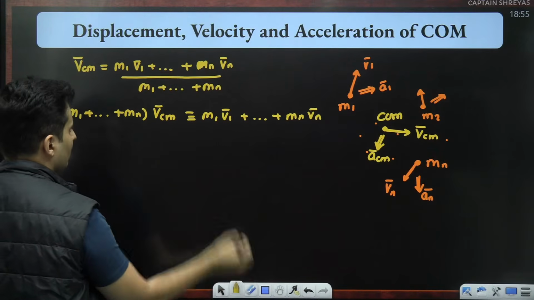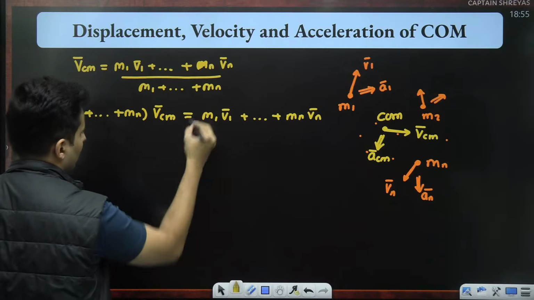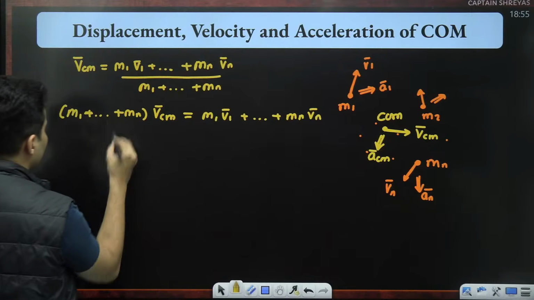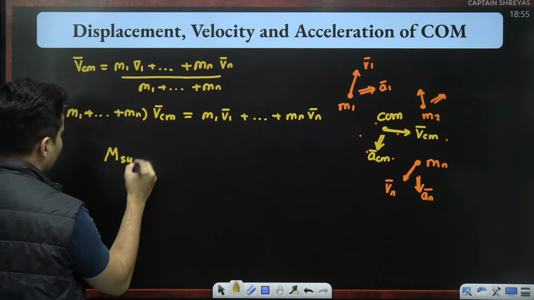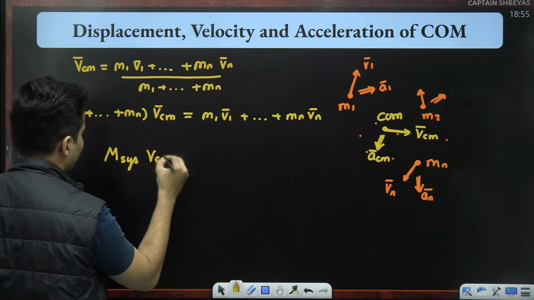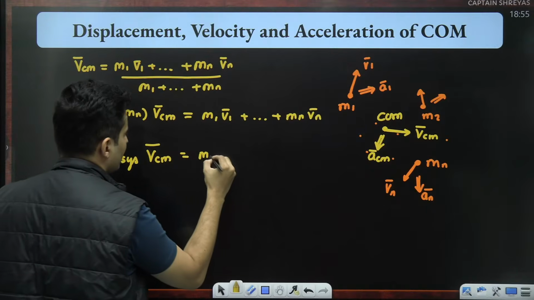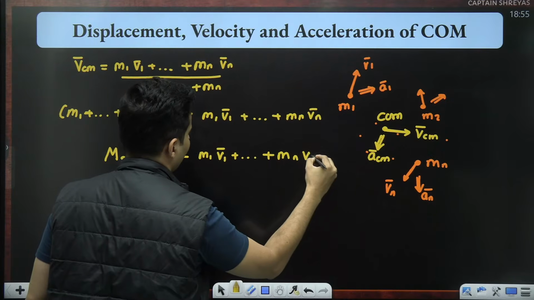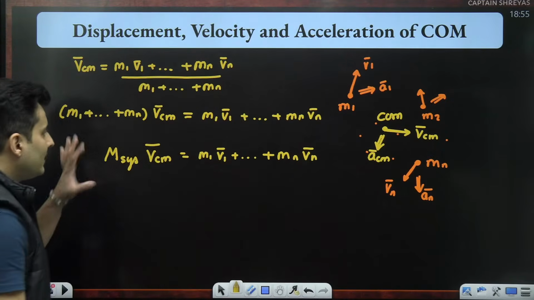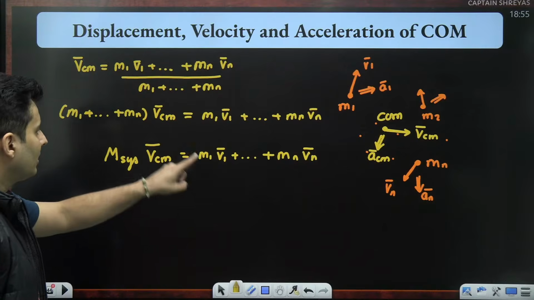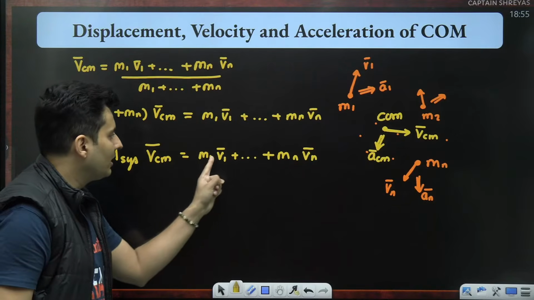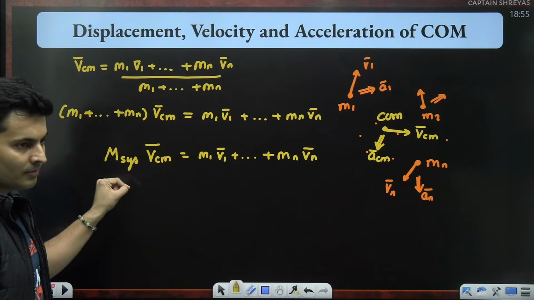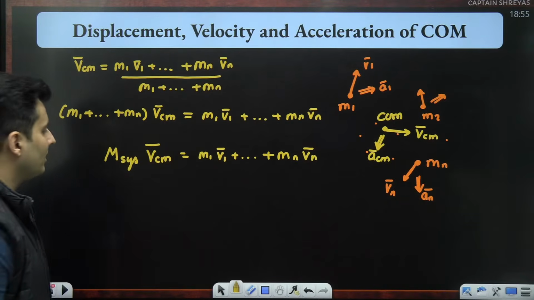What is happening over here? This is M, nothing but the total mass of the system. This is the velocity of the center of mass, and this is just m1 v1 plus m2 v2 plus ... mn vn. This equation tells me that each of these terms is a momentum, so this is the total momentum of the system, which is also the momentum of the center of mass.